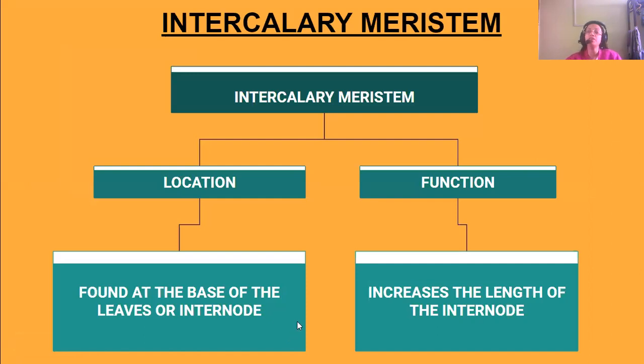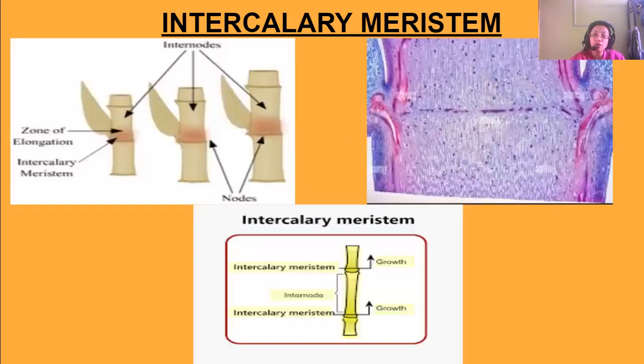Now we come to intercalary meristem. I told you this intercalary meristem is found at the base of the leaves or the internode. Its function is mainly to increase the length of the internode.